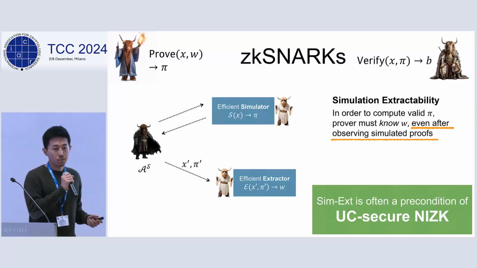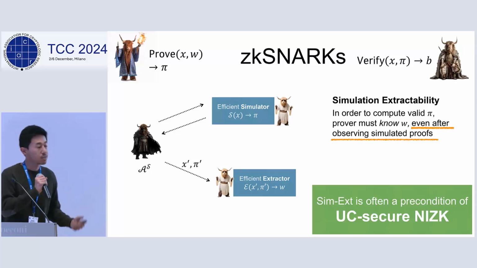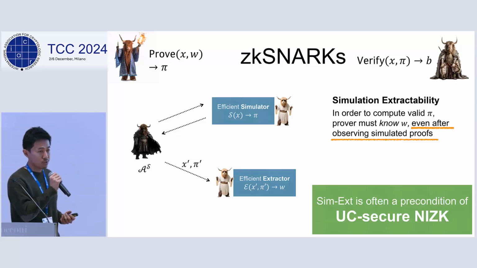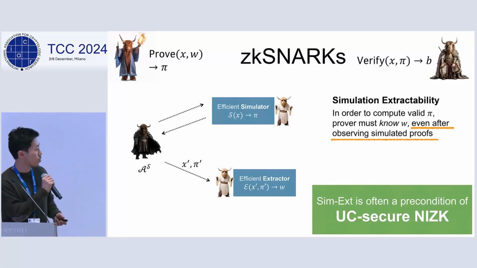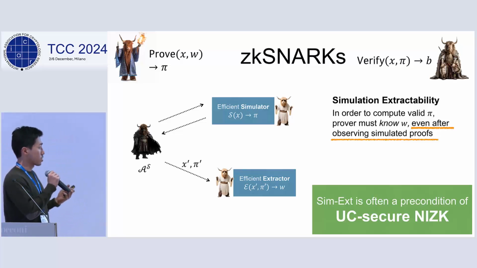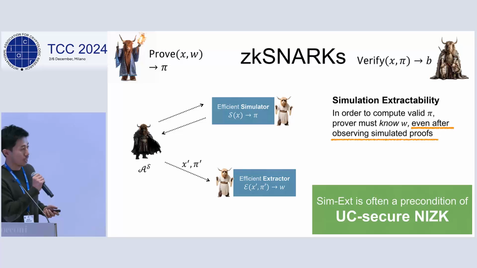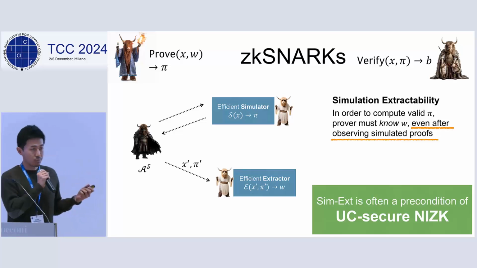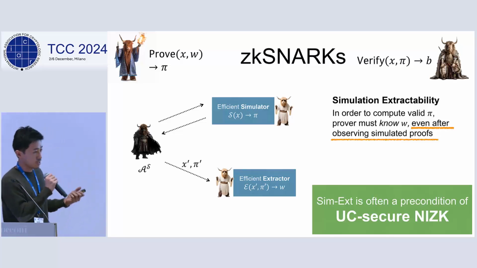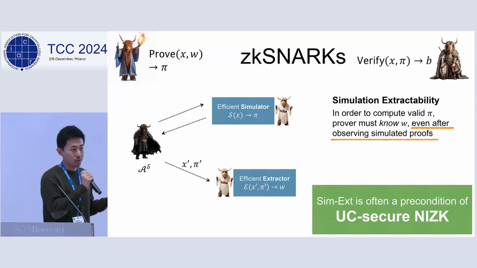Typically, in order to prove UC security, you first need some combined notion called simulation extractability. Essentially, this allows an adversary to have some access to a simulation oracle, and then the extraction should succeed even after the adversary observes many simulated queries. This models the situation where the adversary has observed many proofs generated by other parties. And this makes sure that the proof system is also non-malleable. The adversary is not able to mold the existing proofs to construct a proof without knowing the witness itself.